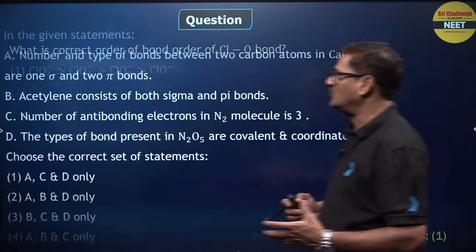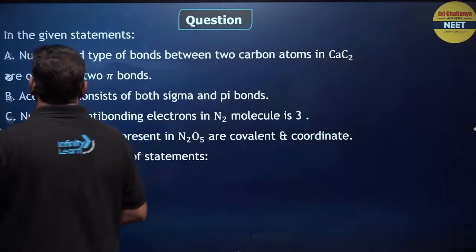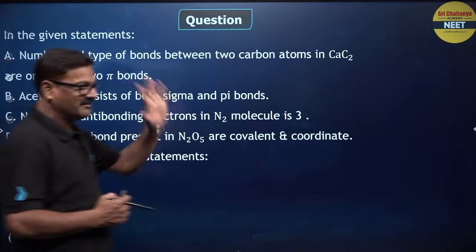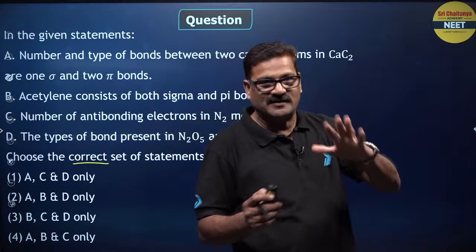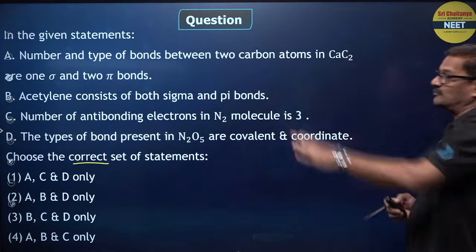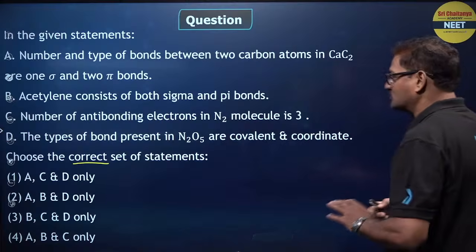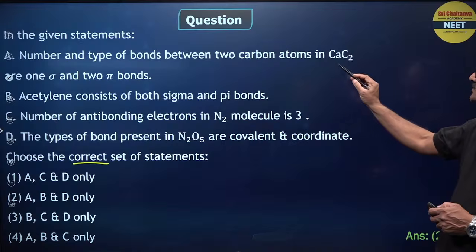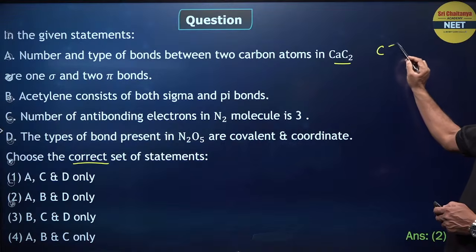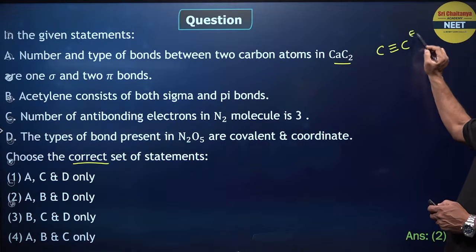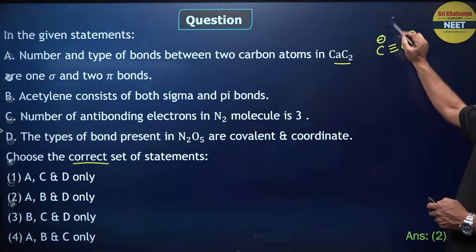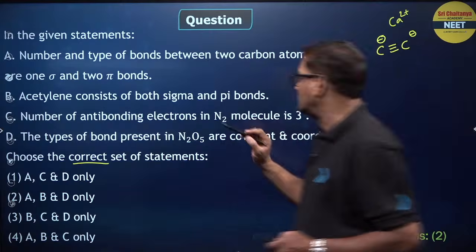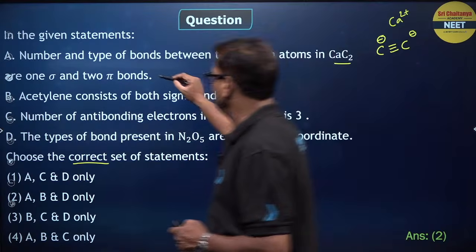Bacho, you can see one more question, the given statements. So choose the correct set of statements. Whenever the question is in front of you, this is the way you have to approach it. Here, the number and type of bonds between two carbon atoms in calcium carbide, which is C2 with Ca 2 plus, is 1 sigma bond and 2 pi bonds, correct?